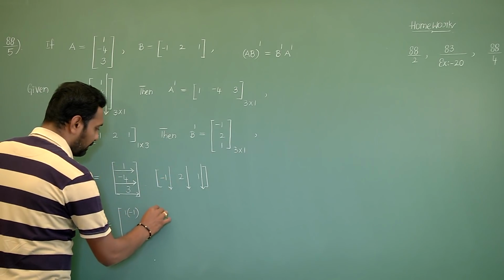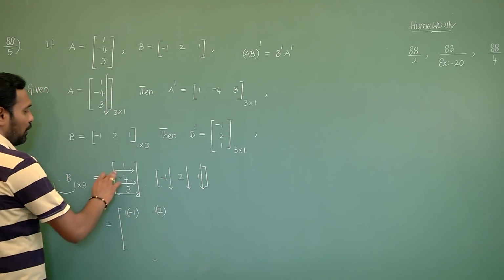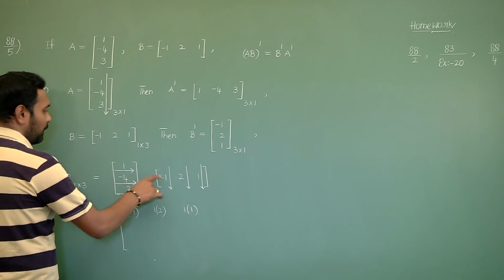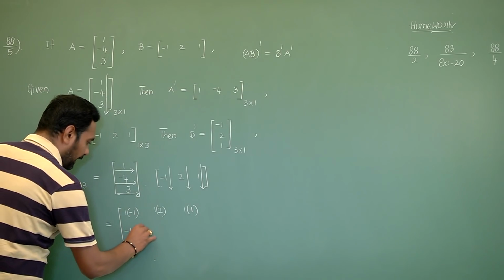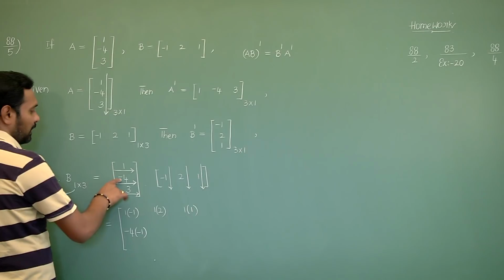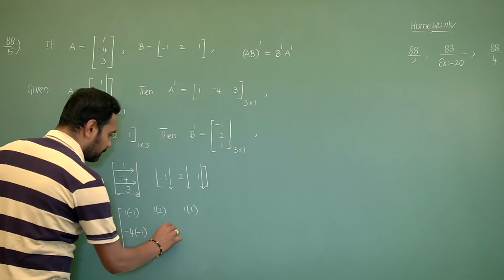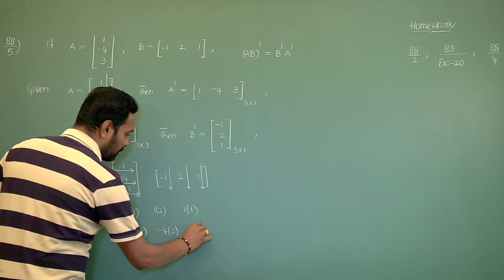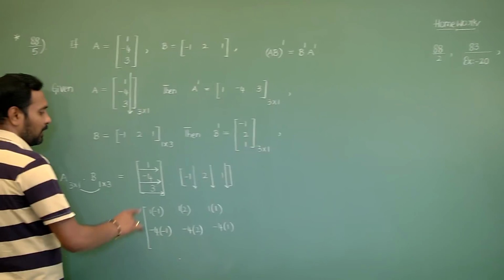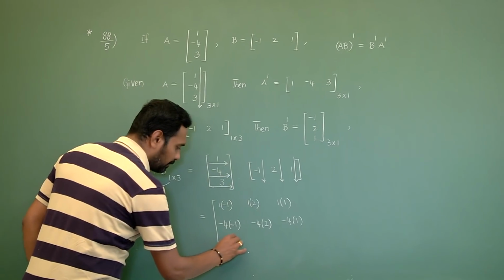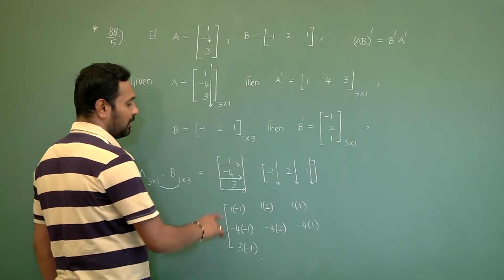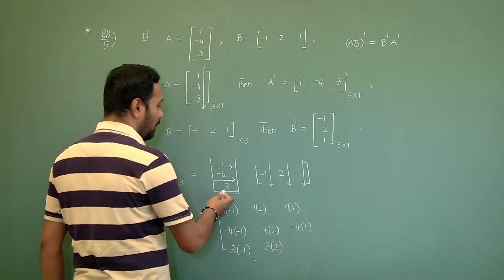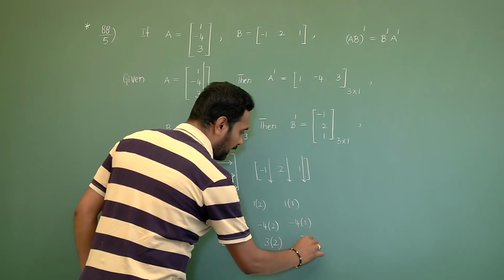First row second column, 1 into 2, first row third column, 1 into 1, second row first column, minus 4 into minus 1, second row second column, minus 4 into 2, second row third column, minus 4 into 1, third row first column, 3 into minus 1, third row second column, 3 into 2, third row third column, 3 into 1.